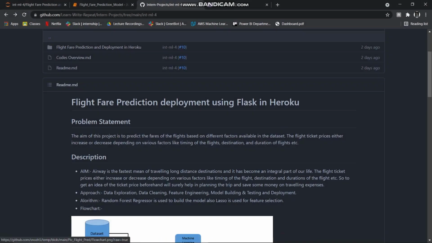Hello guys, so this project is a full machine learning prediction model made using Flask and deployed in Heroku. The problem statement that we have chosen is to predict the fares of the flight based on the different features available in the dataset, and the flight prices either increase or decrease depending upon various factors like timing of the flight, destination, etc.